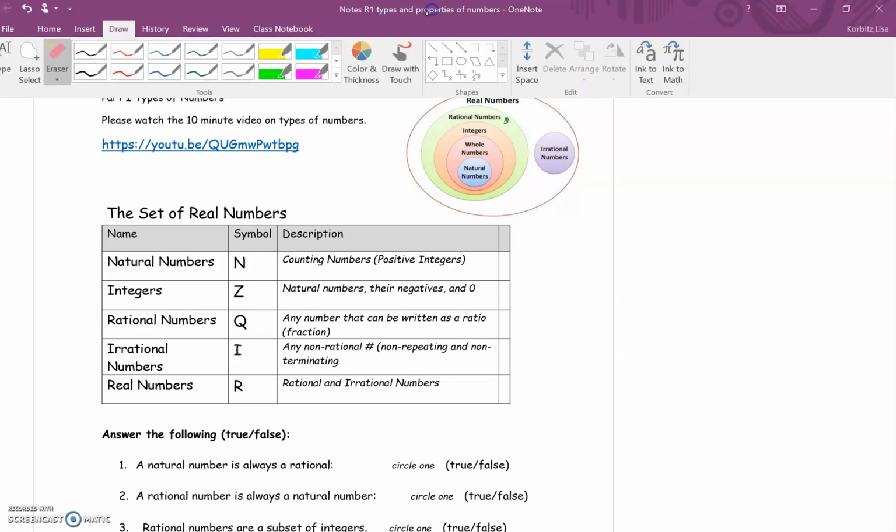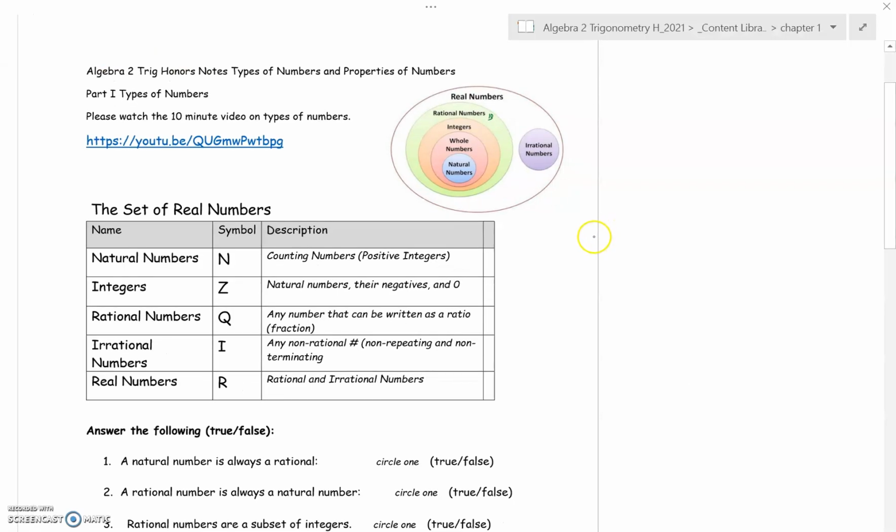Now notice the difference between whole numbers and natural numbers. So natural numbers, for example, might be 1, 2, 3, 4, etc., where whole numbers include 0. And that's why if you look at the diagram, you could say that natural numbers are a subset of whole numbers. Okay, so let's go ahead and answer some questions now that we've talked about the different types of numbers.